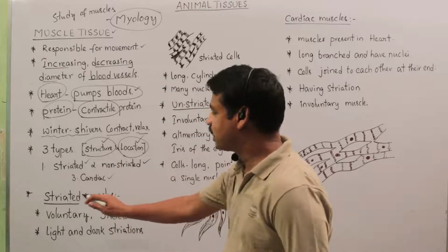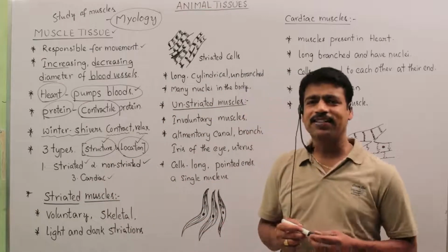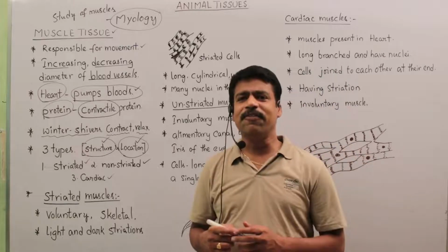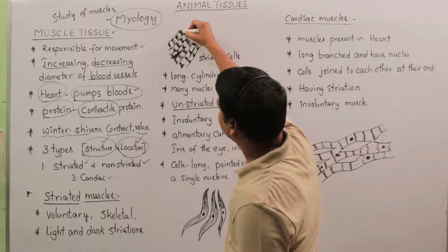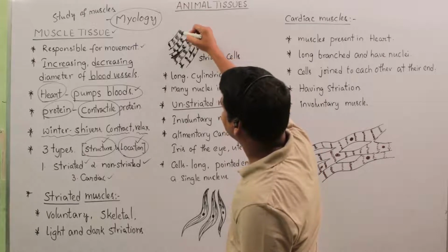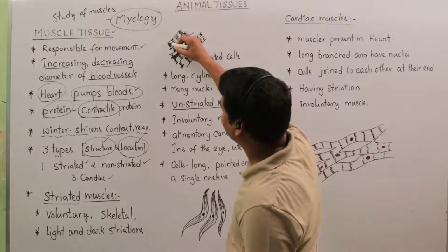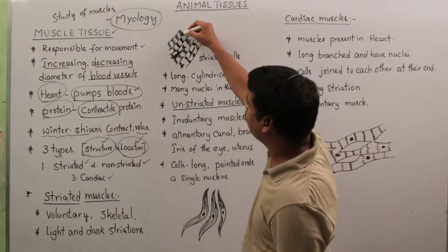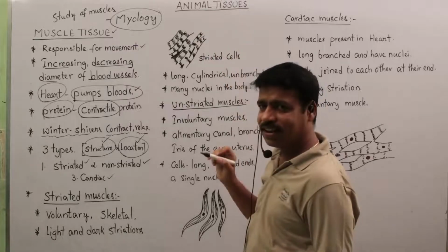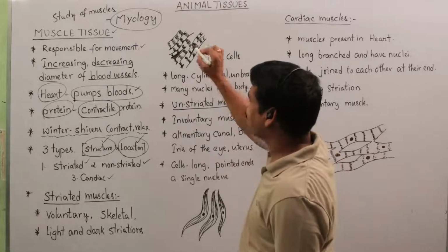First of all, striated muscles. What are striated muscles? In this type of muscle, we find band-like structures. These are striations. We see striations on the surface of the muscles, that means dark and dull colored bands are seen in striated muscles.